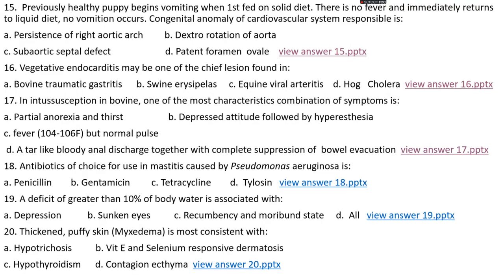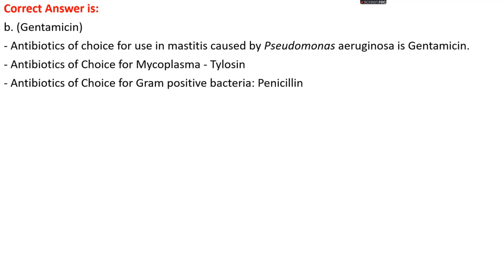Okay. Question number 18. Antibiotic of choice for use in mastitis caused by Pseudomonas aeruginosa is: option A, penicillin; option B, gentamicin; option C, tetracycline; option D, tylosin. The right answer is option B, that is gentamicin. Antibiotic of choice for mastitis caused by Pseudomonas aeruginosa is gentamicin. Antibiotic of choice for mycoplasma is tylosin. Antibiotic of choice for gram-positive bacteria is penicillin.